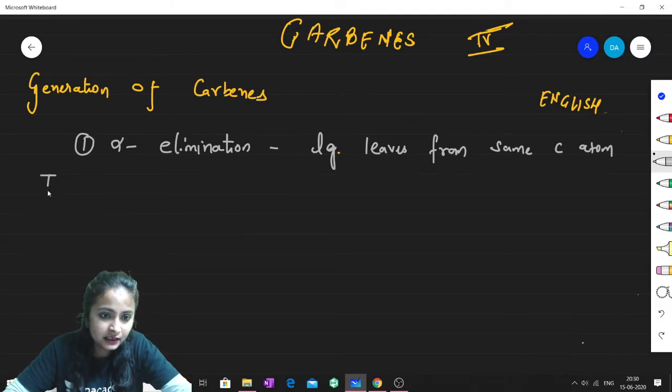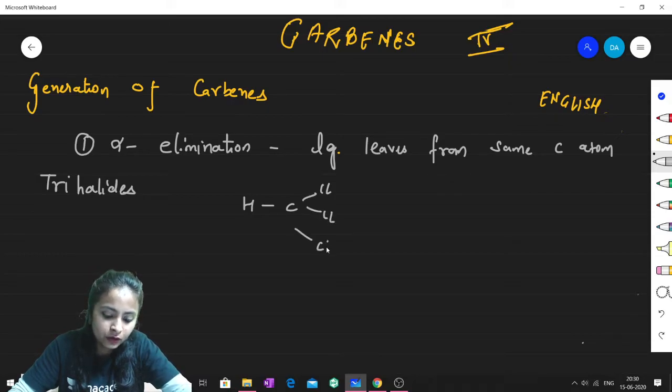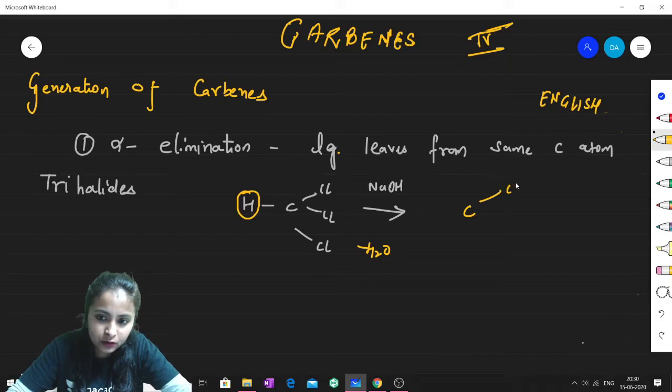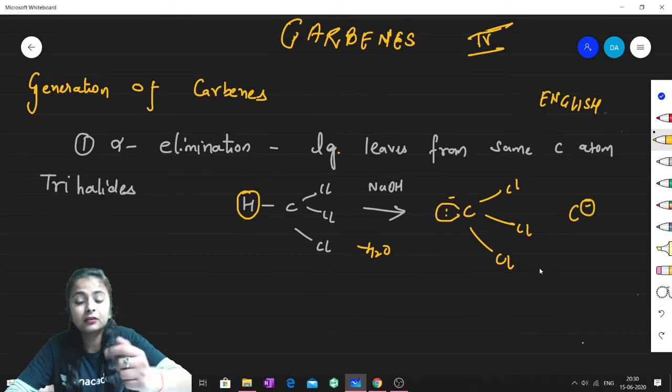Let's take an example of trihalides, say chloroform. Let's write chloroform. Now if this chloroform is treated with a base, say sodium hydroxide, this sodium hydroxide is basic enough to abstract this proton. It will take it away, and water will be formed. Because the sodium hydroxide has taken this H plus, there will be the formation of a carbanion. This is another intermediate, and this is stable.